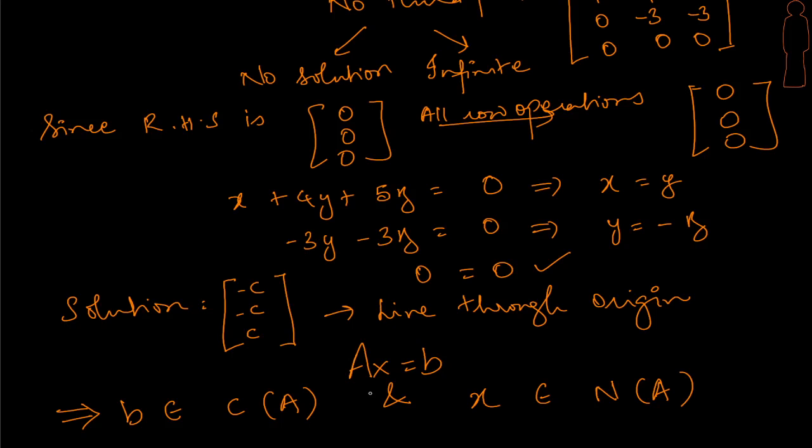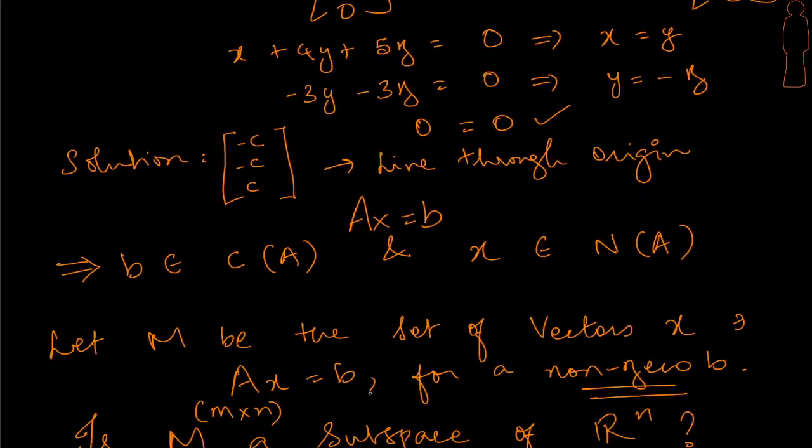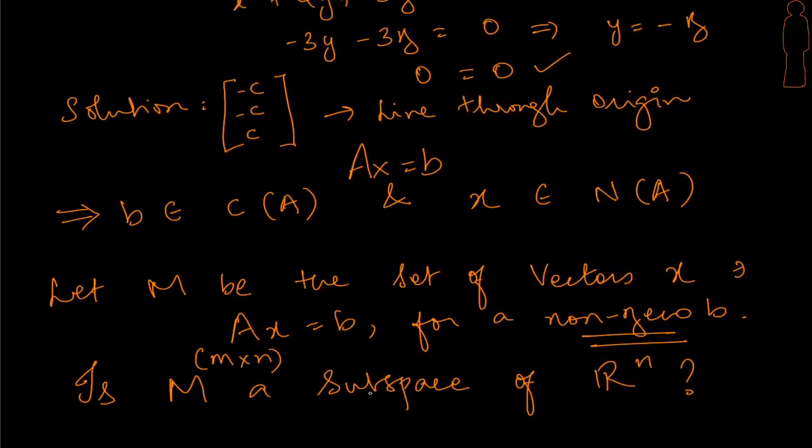So that is the summary of this session, and before we leave, let me take you through a question which you can try and work out, to see if we can find a solution to this. So why is Ax equal to 0 so special, right? Why do we look at that as so special? Why don't we look at any other system of equations? So let M be the set of vectors, the solution space to Ax equal to b, not 0. Let x be all the vectors such that Ax equal to b for a non-zero b. The question is, does this set of vectors form a subspace of Rn?